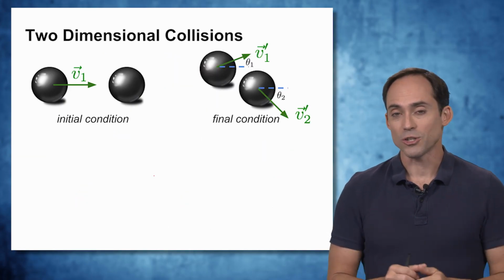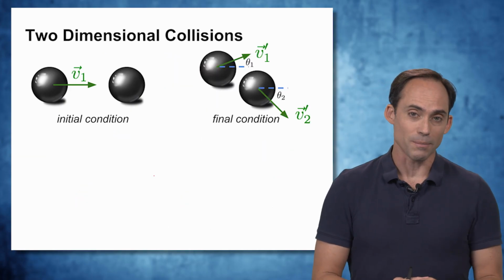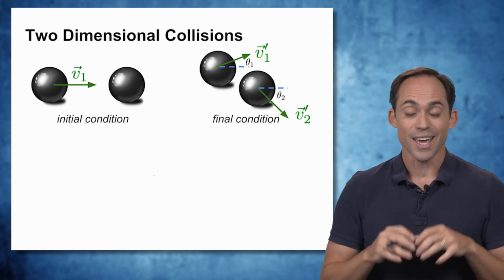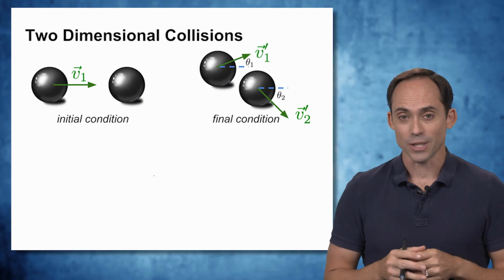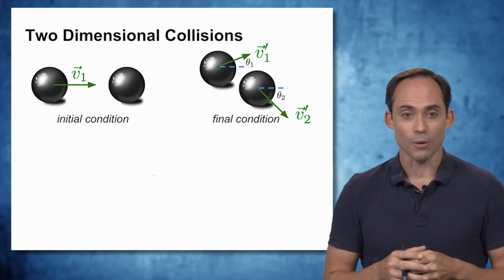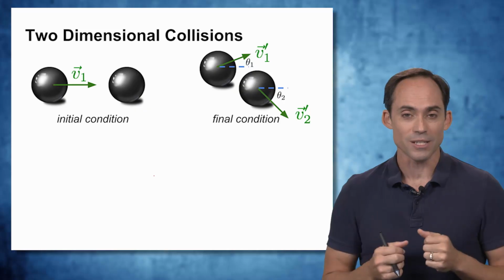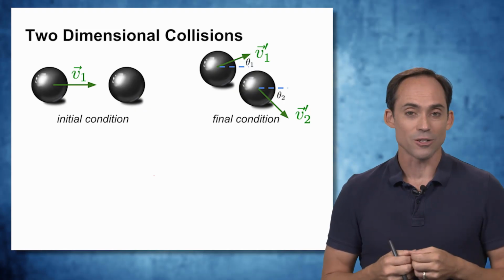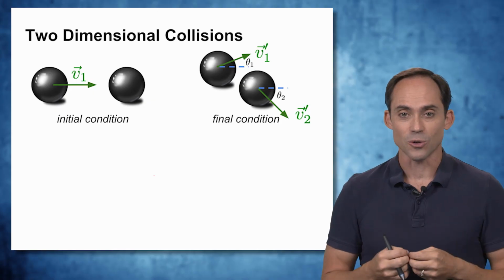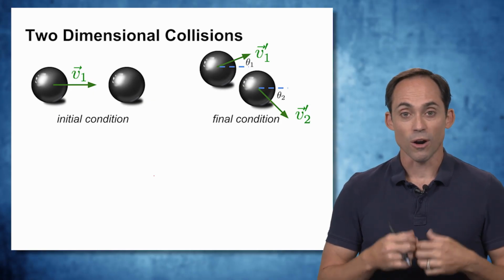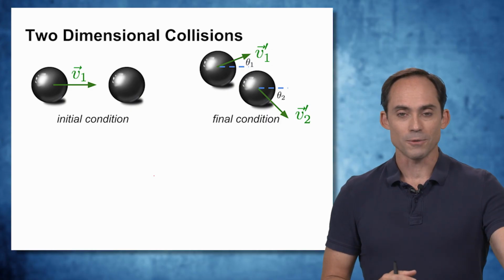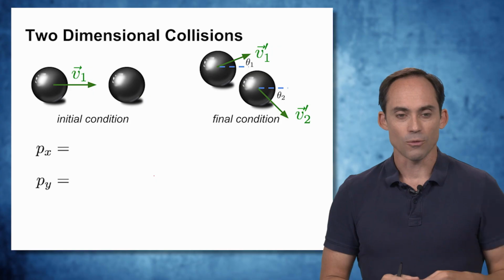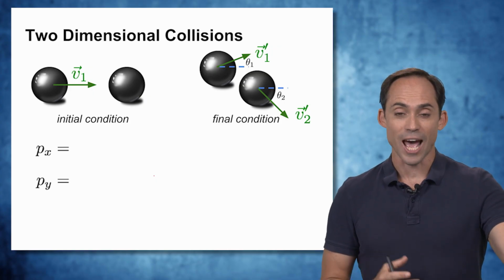Now, when we get to two-dimensional collisions, it gets a little more complicated because we now have to consider the momentum along two different directions, and we have to be very careful with our geometry. But in the end, it's very similar. We're just going to write down our initial and final momentum and our initial and final kinetic energy, and then relate those together depending on whether it's elastic, inelastic, or superelastic. So for our general case here, where we have two objects with the same mass that then scatter out in different directions, we can write down our momentum along each axis.